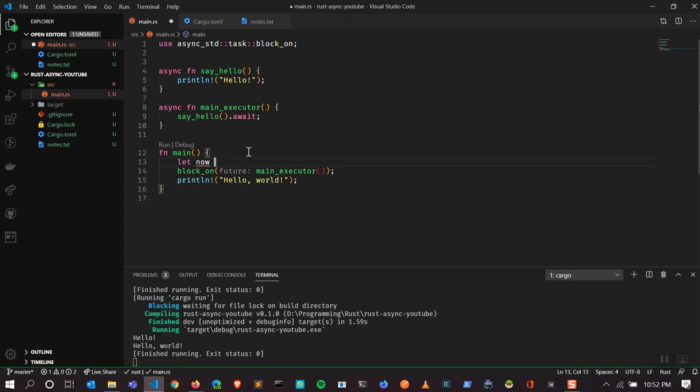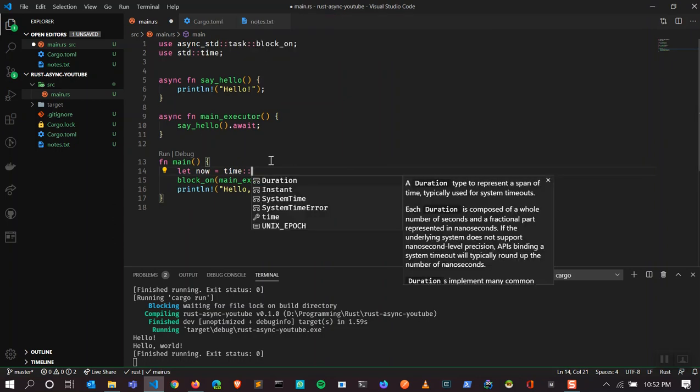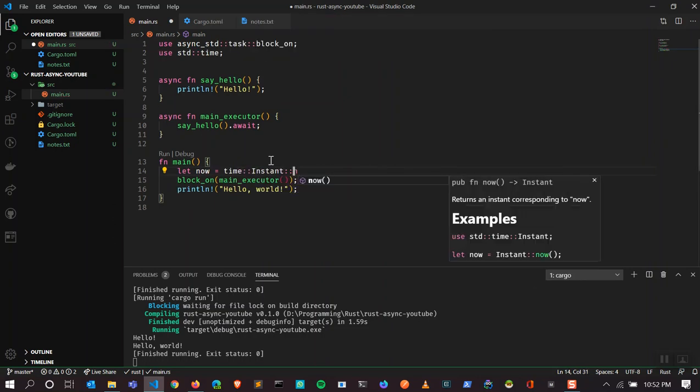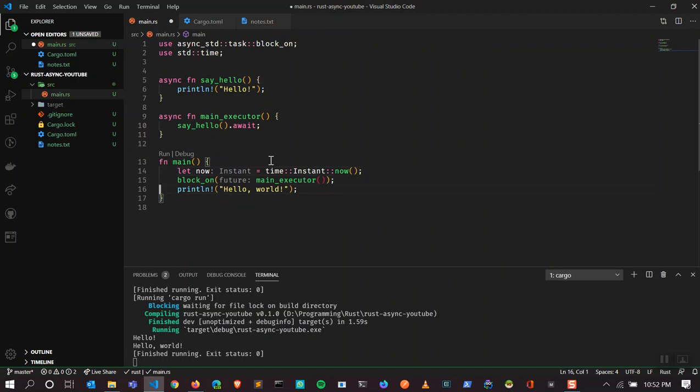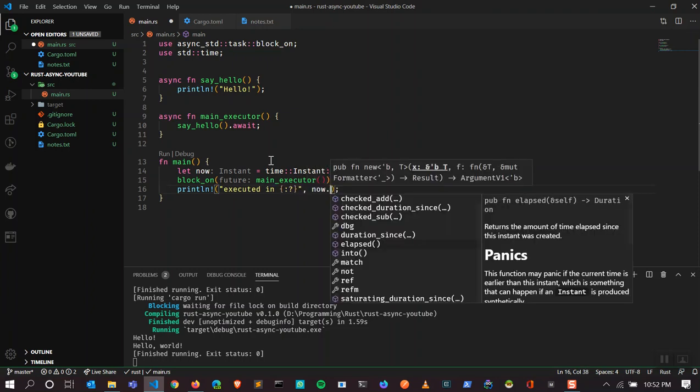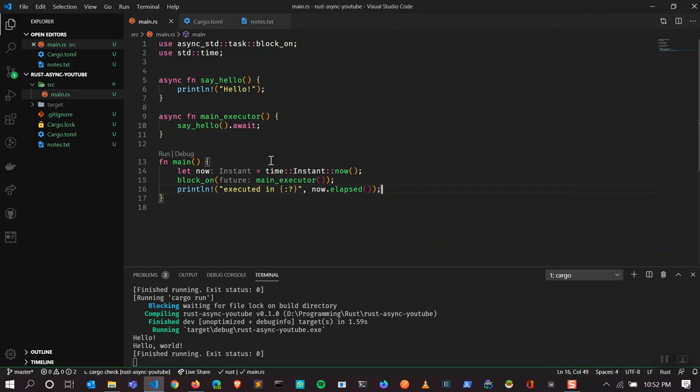I'm going to take let now equals std::time::Instant::now, remove this one, and print now.elapsed. Now if you see, this executed in 500 microseconds.